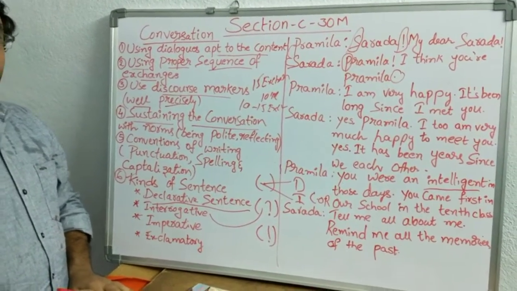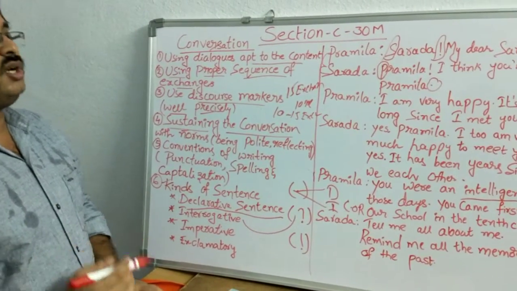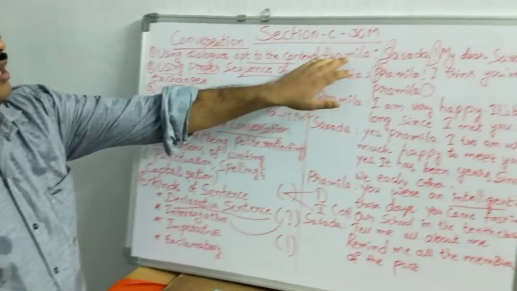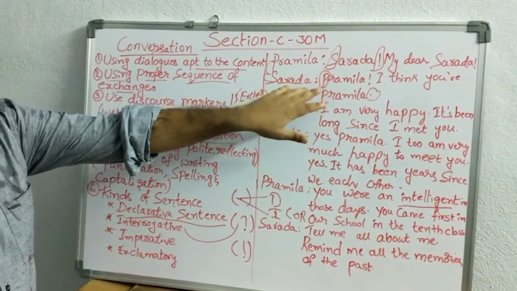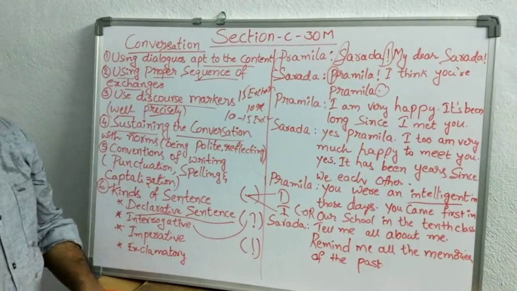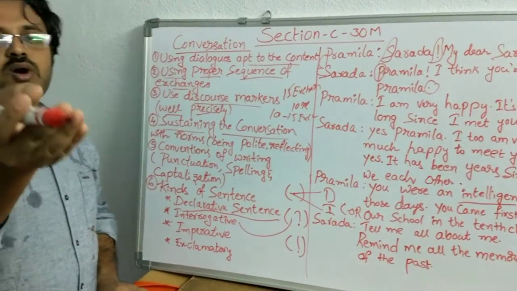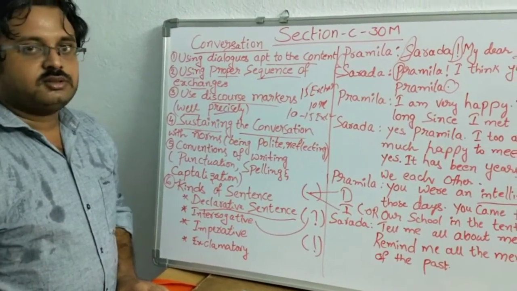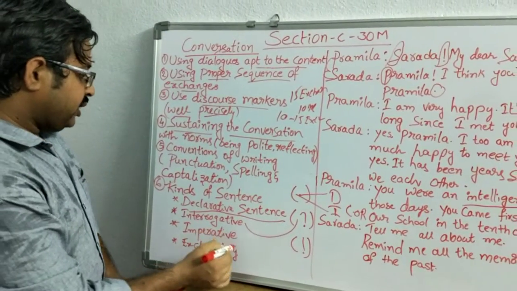Next one, interrogative sentence. What is the meaning of interrogative sentence? The interrogative sentence means we are questioning the others. For example, here Pramila asked Sarada, "Sarada, my dear Sarada, how are you?" Here "how are you" ends with a question mark. They want to know the other's reply, how they are. For example, what are you doing here? So what can I do for you? All of them come under interrogative.